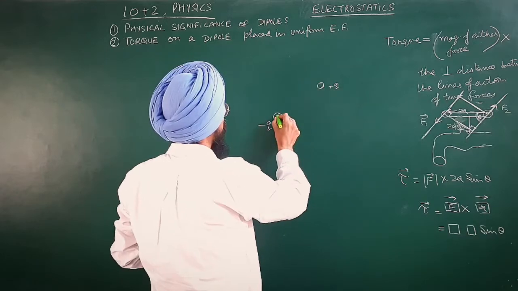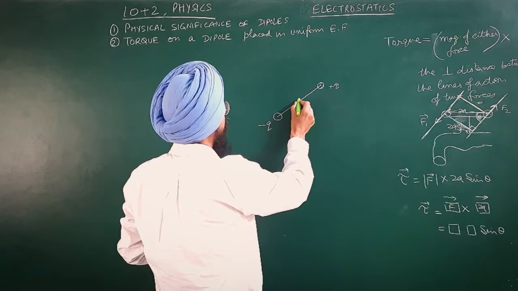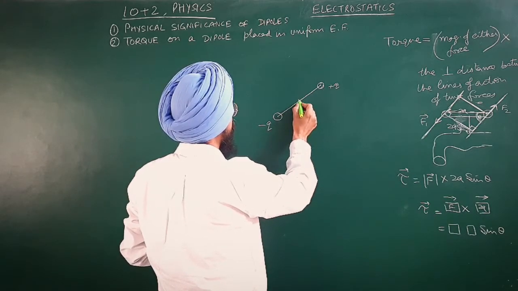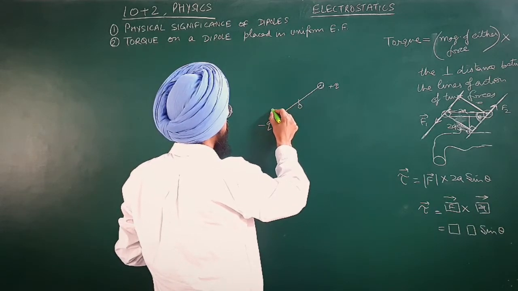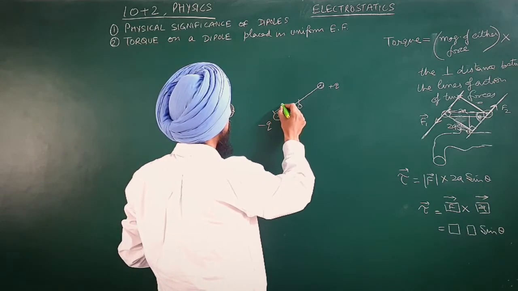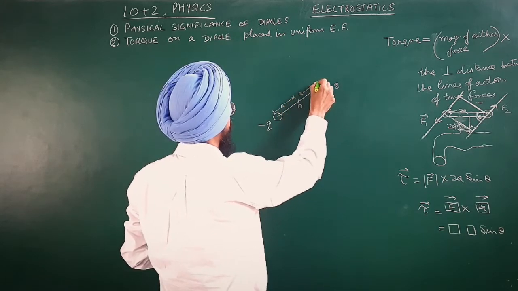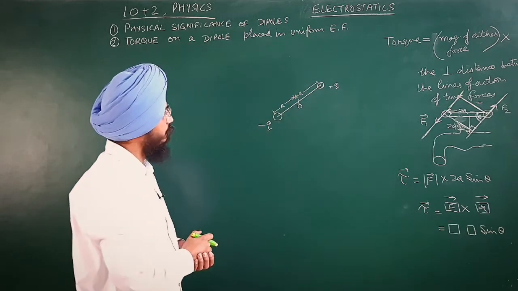These are two equal and opposite charges placed a small distance apart. This is the center of the dipole, and this side is a up to here and again a up to here, the length of the dipole.